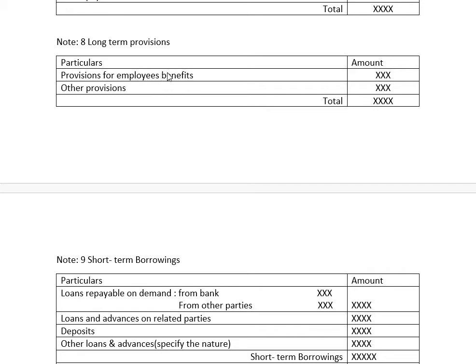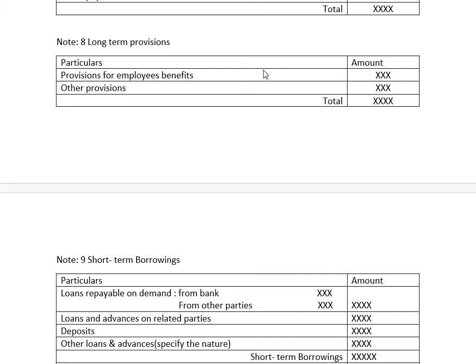Suppose with regard to the payment, when we create a provision, the payment should be more than 12 months away. The provisions for benefits, for example gratuity, is a kind of gift provided to the employees, and pension is provided after retirement. When we create a provision for them where we are going to make a payment after 12 months, it is considered as the liability part.